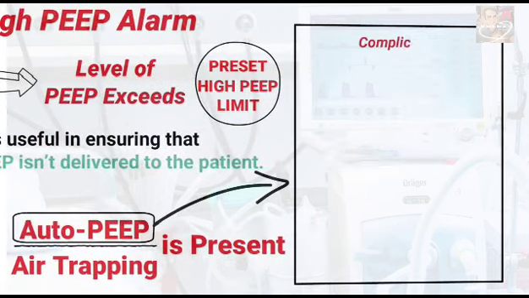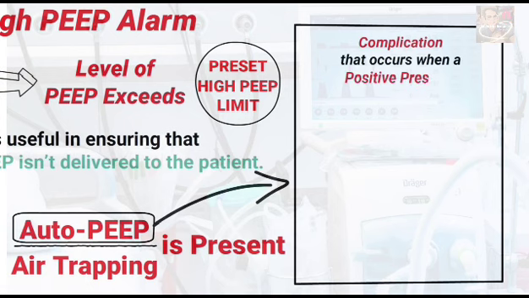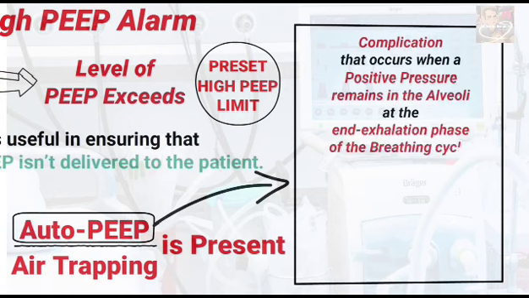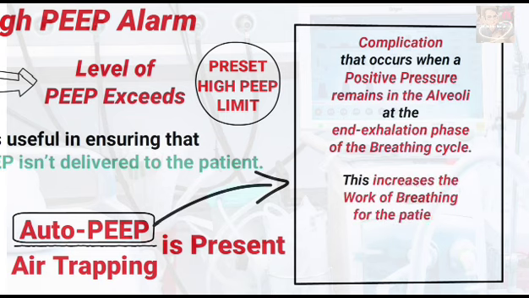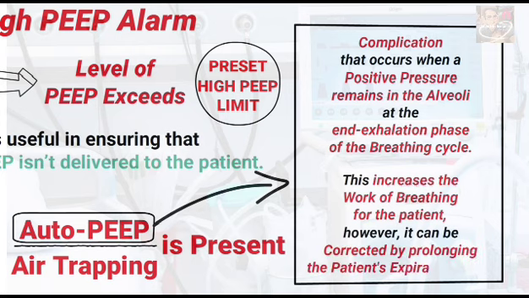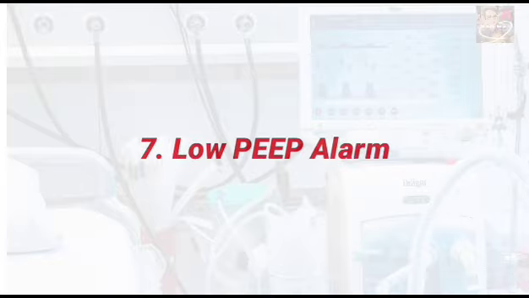Auto-PEEP is a complication that occurs when a positive pressure remains in the alveoli at the end of the exhalation phase of the breathing cycle. This increases the work of breathing for the patient, however, it can be corrected by prolonging the patient's expiratory time. And then there is the low PEEP alarm.